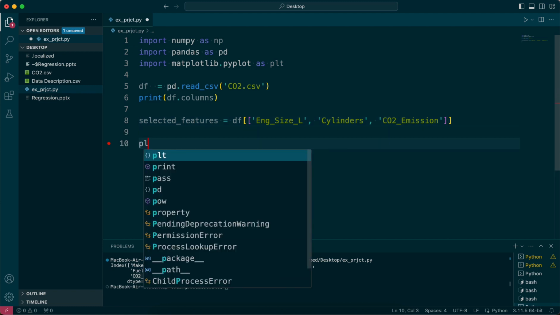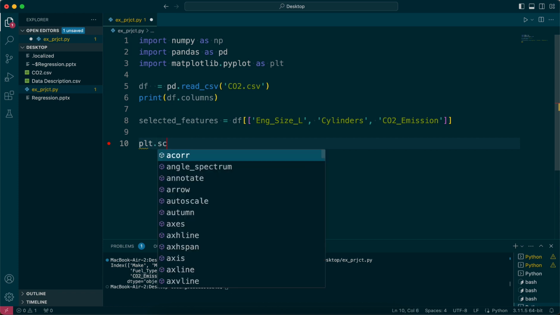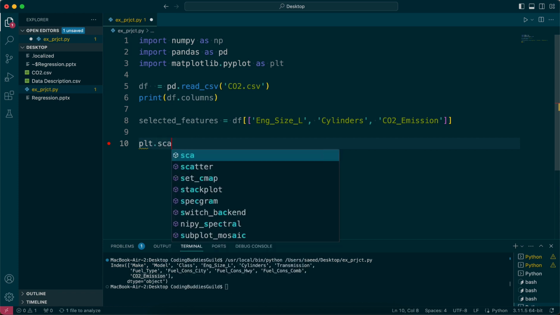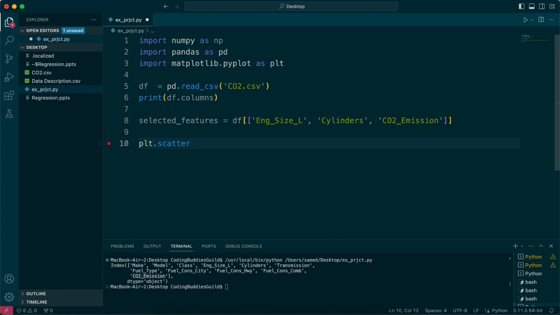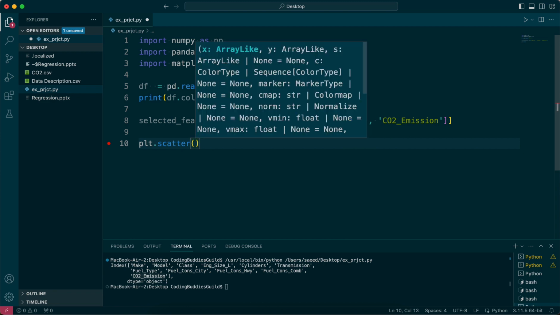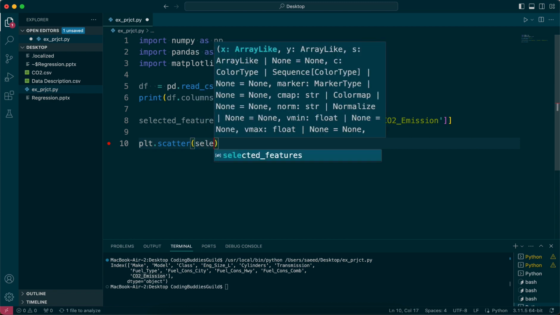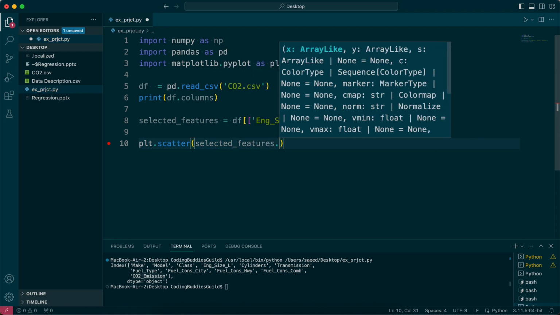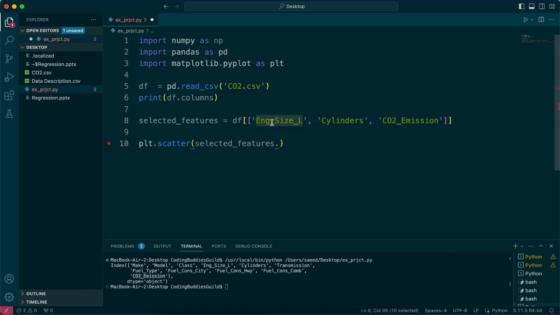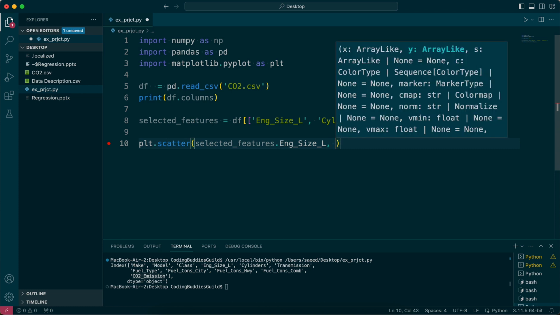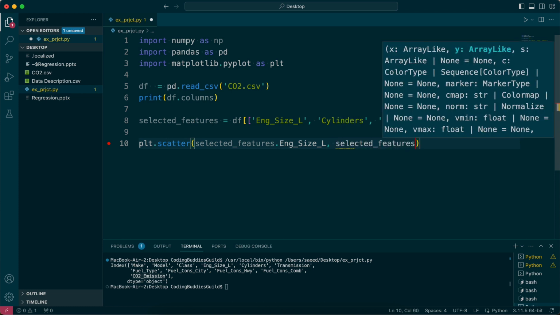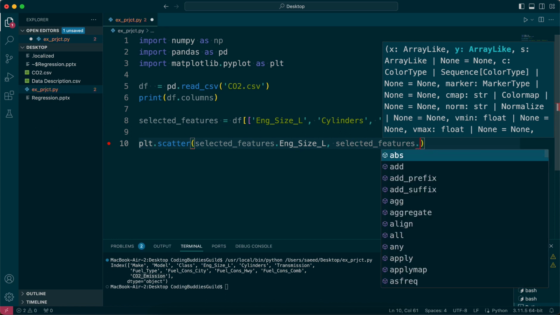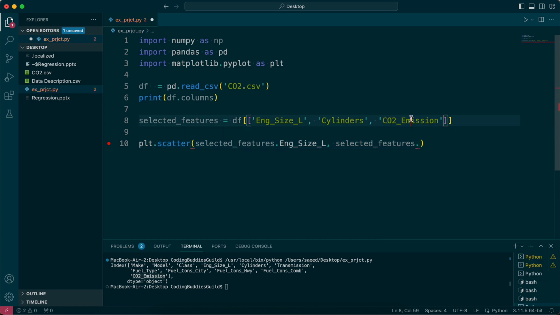And let's now start plotting. So plt.scatter. And then we can go selected features, the first name is this guy, obviously. So these are my X values. And the second one would be selected features dot emission.